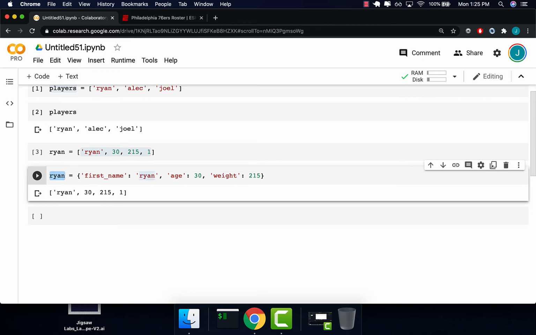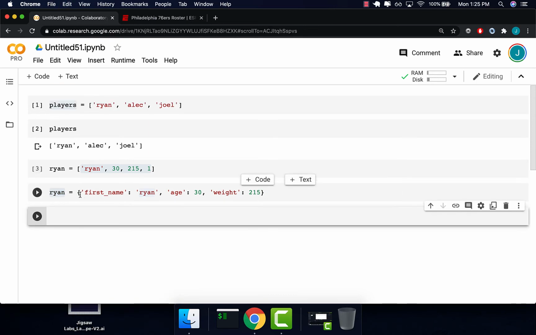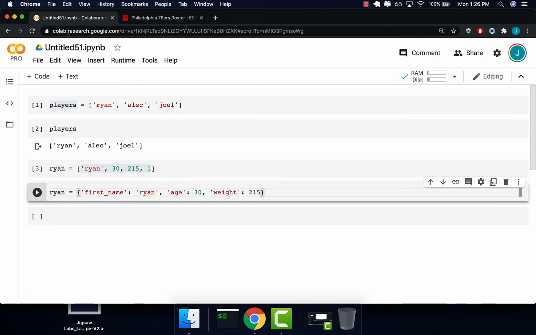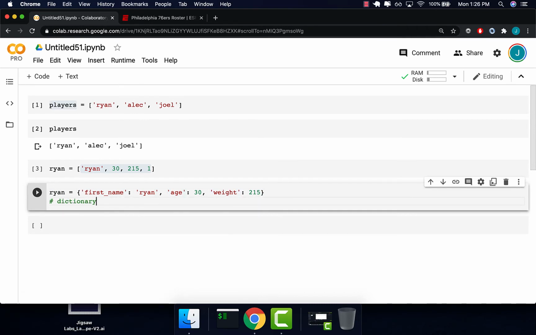So the pattern is, this is called a dictionary. I begin with the squiggly brackets. Then I put in a set of key value pairs. The key is generally a string. I do the colon, and then I do the value. The value can be a string, it can be a number. Then I go to the next one. Key, colon, the value. So this could be 30. Key, colon, value.